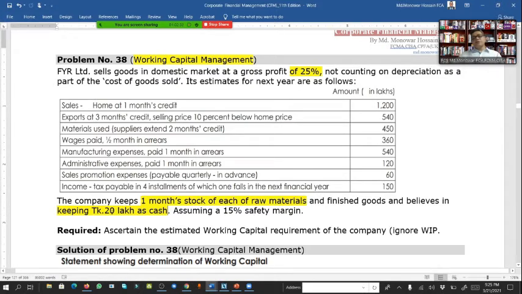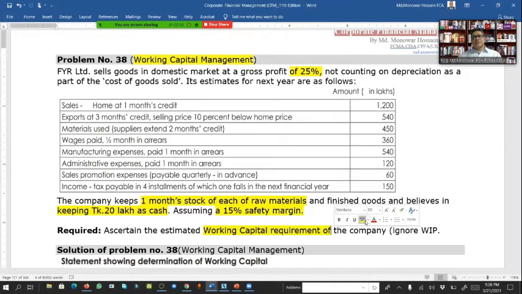So it's also part of working capital, assuming a 15% safety margin in case any problem is faced. So from here we have to calculate the requirement of working capital, how much money we need.